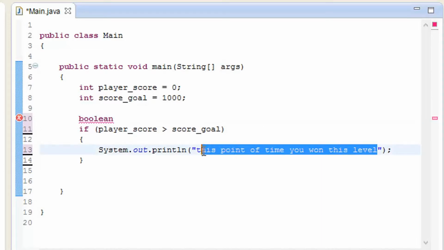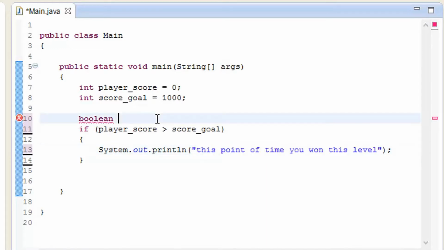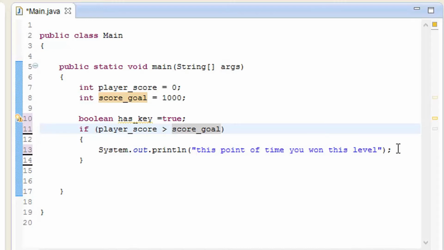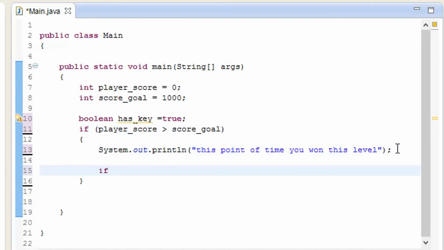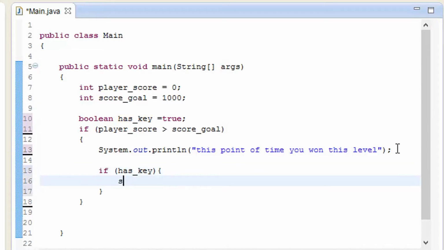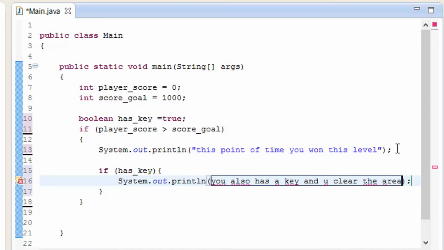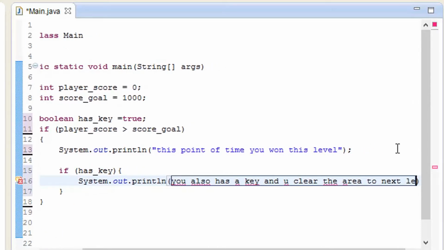So let me print out another statement to it, but let me give it a Boolean hasKey is equal to true. So it is going to assign whether this player has the key or not. So there is one nesting to it. If statement hasKey inside the quotes, system out, you also have a key and you clear the area to the next level.